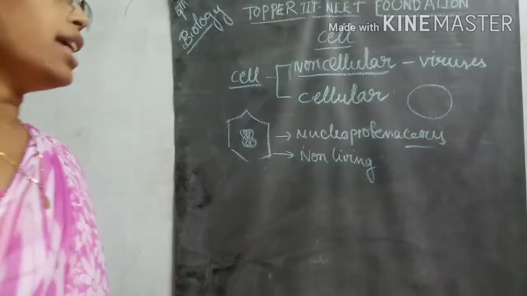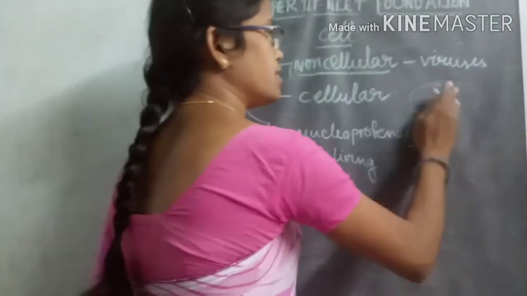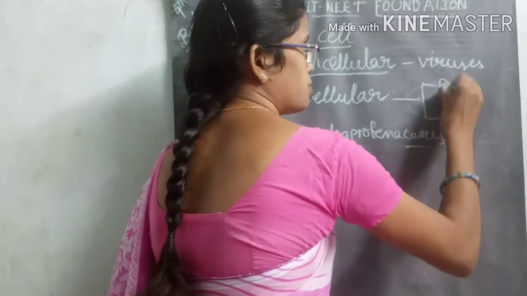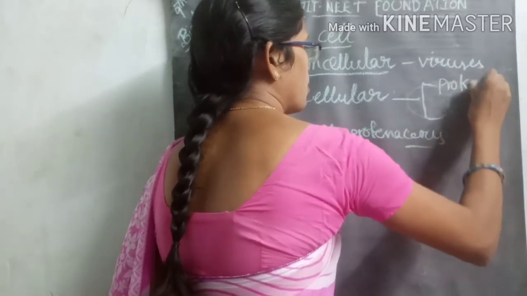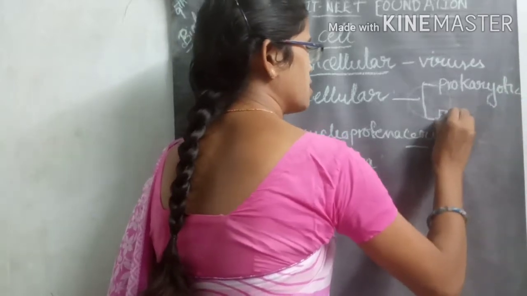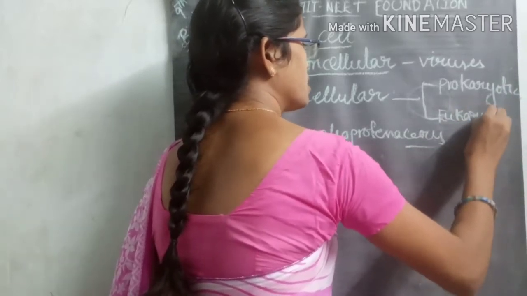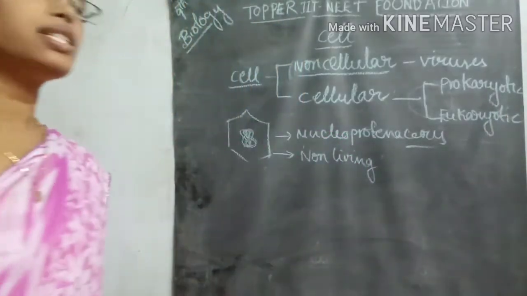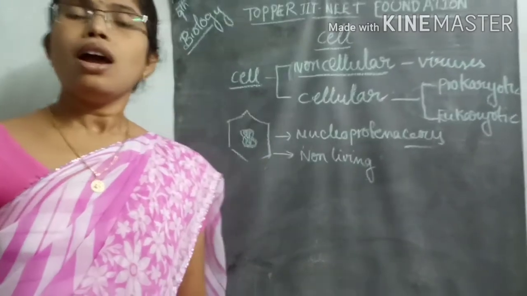Again, we divide the cellular organisms into two types. How many types? Two types. One is called prokaryotic cells, and the second one is called eukaryotic cells.